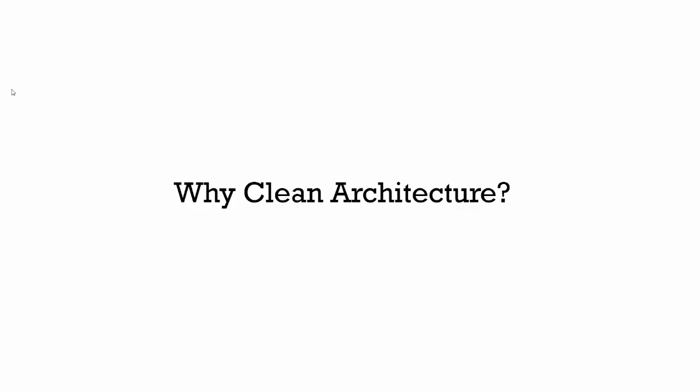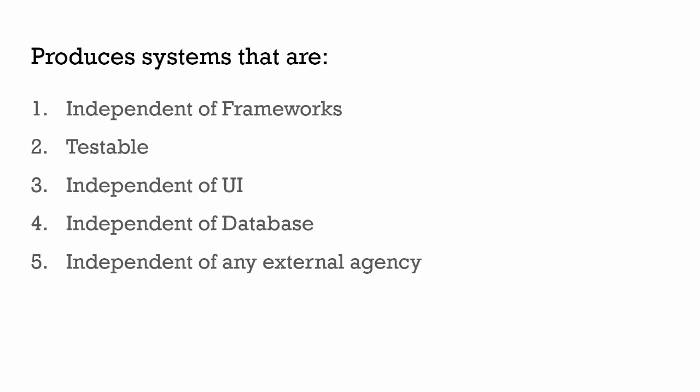Before going deep in clean architecture, we should know why it is important. We know that every few years technology keeps changing, and if a software system is dependent on technology or tightly coupled with tech stack, then it is very difficult to migrate to new technology. And in just a few years, the entire system gets obsolete or outdated. Clean architecture helps us to solve this problem. It helps us to design systems which are technology independent.